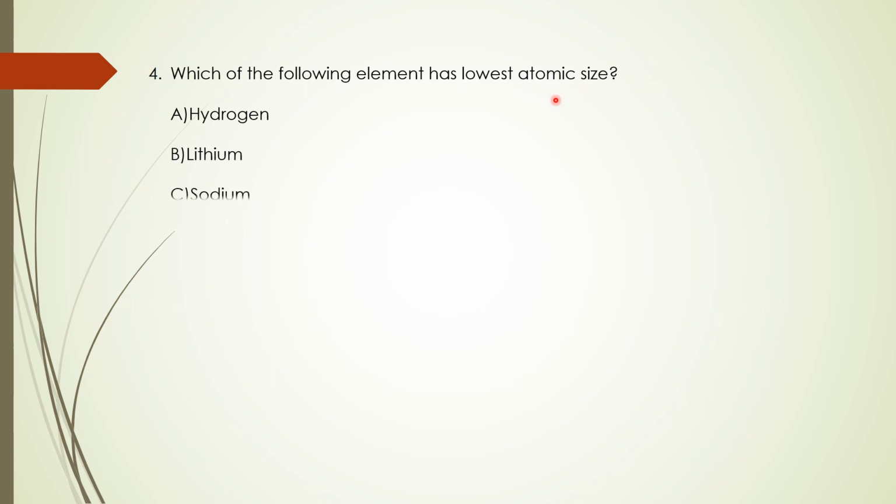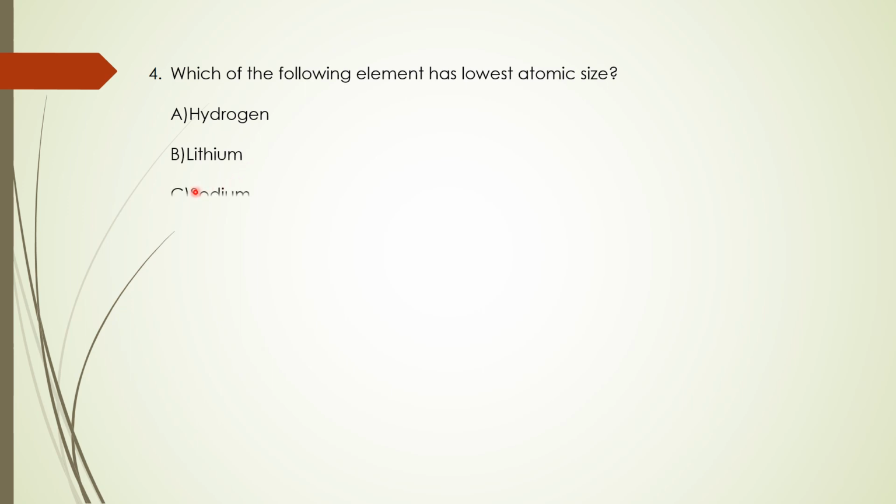Now let us go for multiple choice questions. See this one. Which of the following elements has the lowest atomic size? What are the elements given? A is hydrogen, B is lithium, C is sodium, D is potassium. Four elements are given. You are asked to identify which of the following elements has the lowest atomic size.